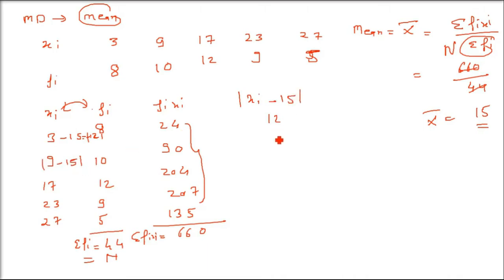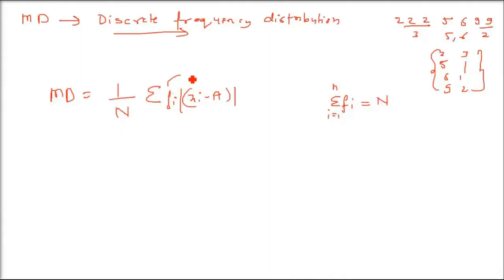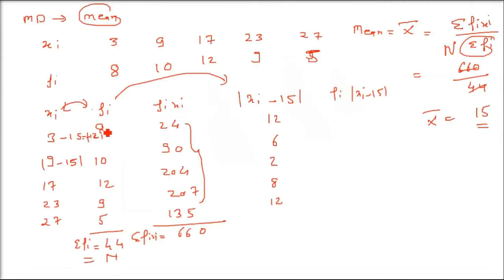So 3 minus 15 is minus 12, which is 12. 9 minus 15 is minus 6, which is 6. So 2, 8, 12, numbers like this will come. One more thing you have to do now: multiply fi with this modulus of xi minus the mean or median. In the previous distribution, which was ungrouped data, you didn't have to multiply. Here you have discrete frequencies, so you have to multiply by the frequency. So 10 into 6 is 60, 12 into 2 is 24, 9 into 8 is 72, 5 into 12 is 60.